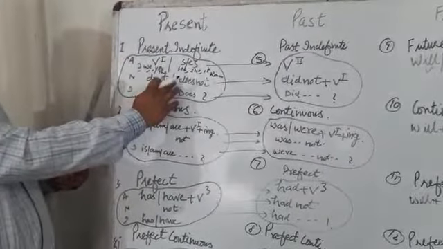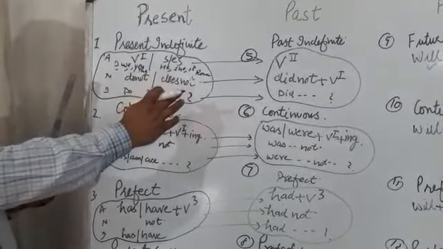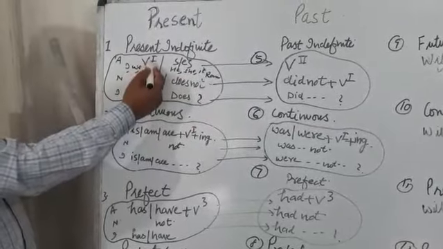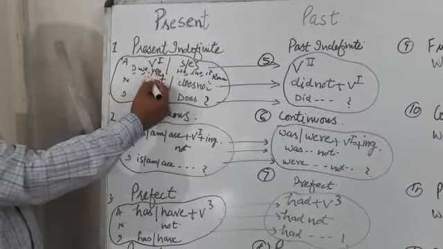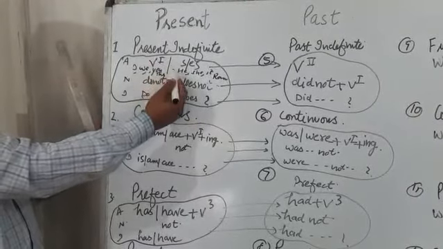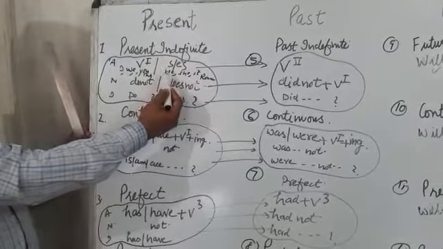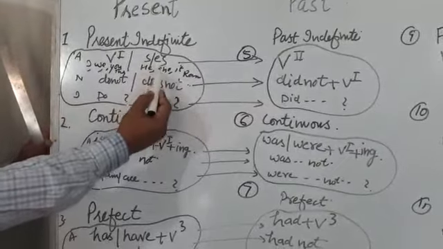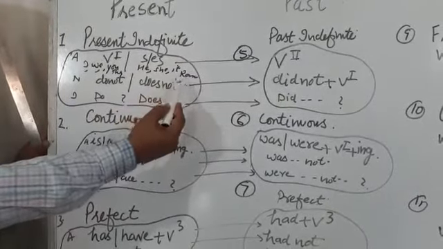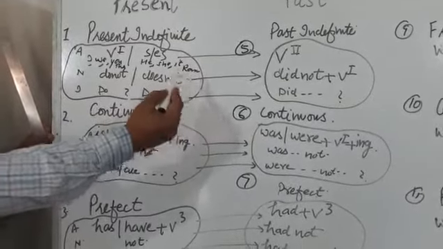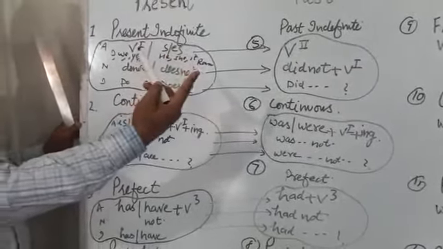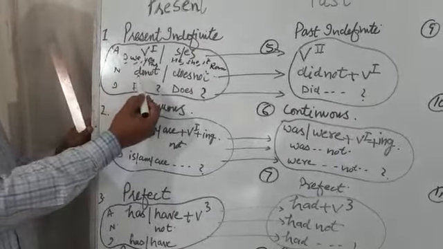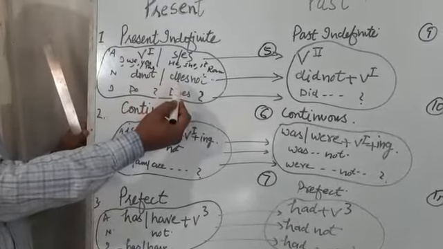Now, some very important sentences to give examples. I run, we run, you run, they run. But when our subject is he, she, it: he runs, she runs, it runs, David runs, but Ram and David run. But to form negative, do not. I do not run. My brother does not run.